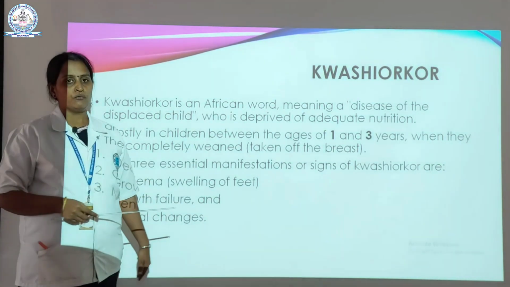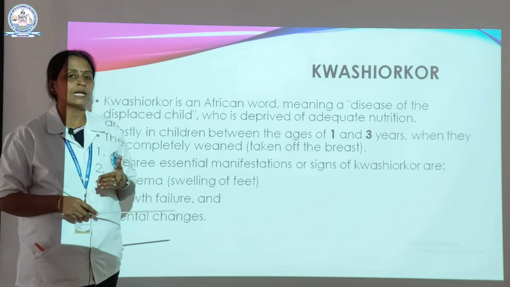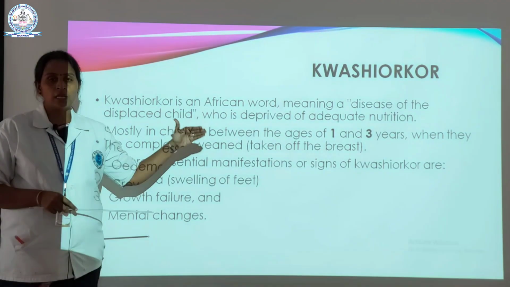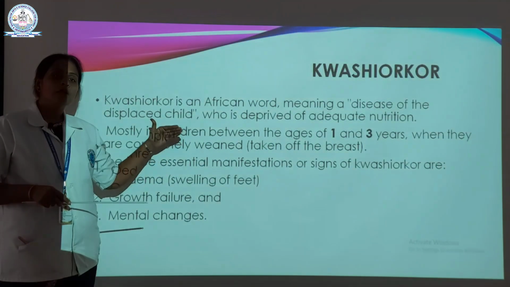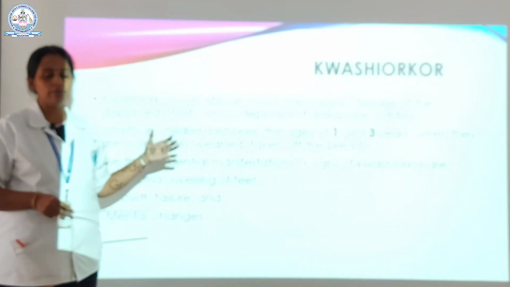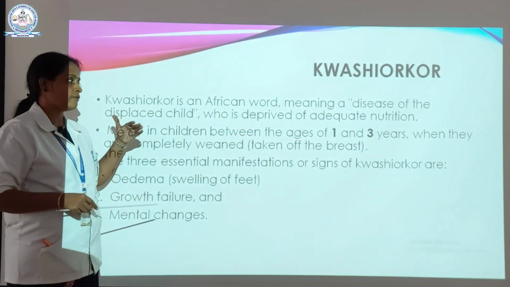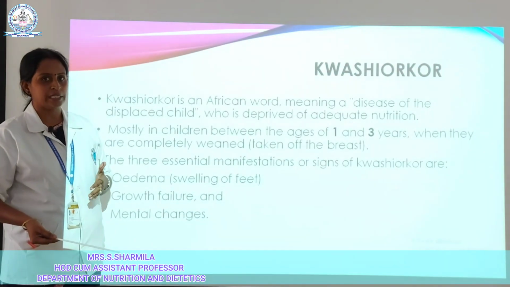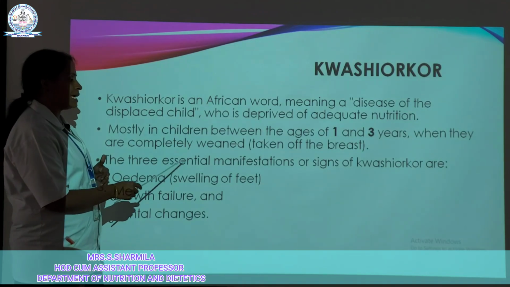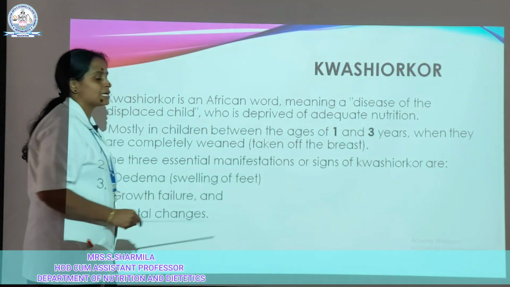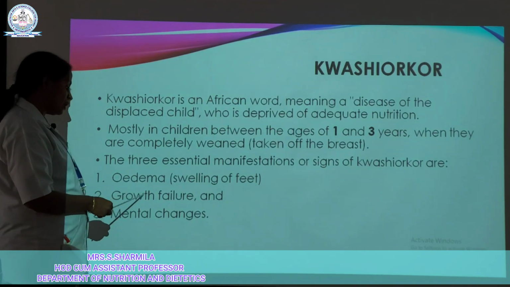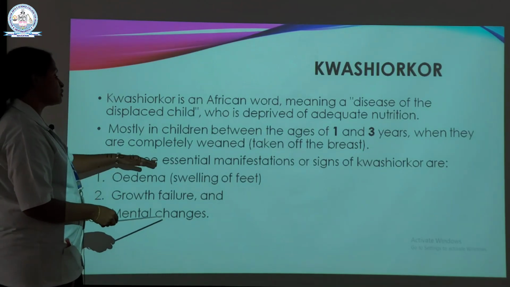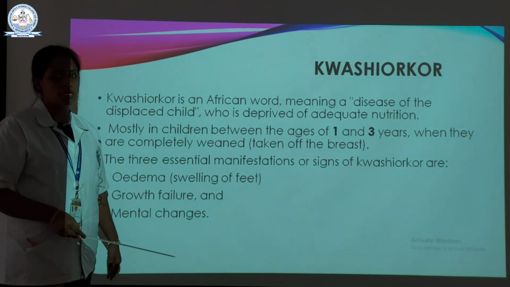What is the meaning of weaning? After the delivery, after a period of 1 to 3 years of the kid, the mother will start the weaning process. Weaning means they will stop the breast milk, and after this they will provide normal food from the home itself. That is called weaning. The three essential manifestations or signs of kwashiorkor are edema, growth failure and mental changes. These three symptoms are very important in kwashiorkor cases.